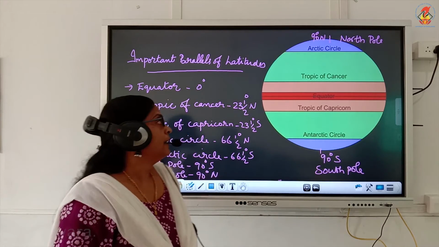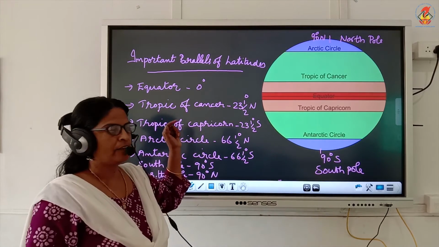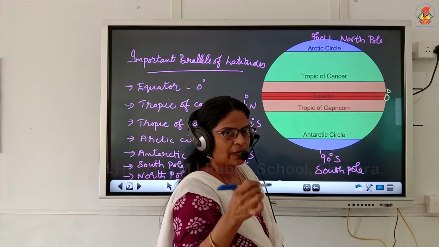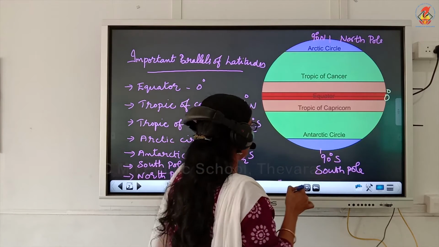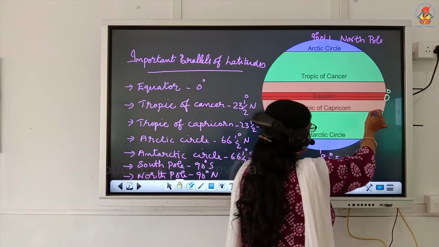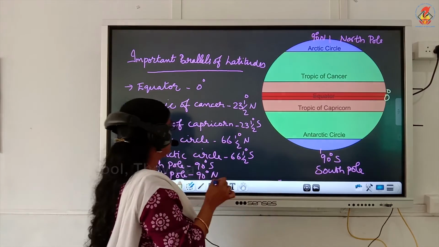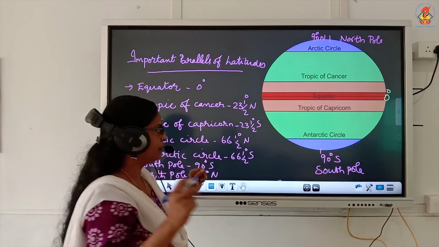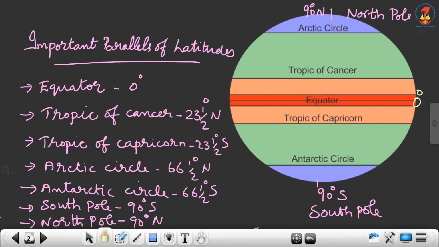Okay, we will start with important parallels of latitudes. The important parallels of latitudes are: equator. You can see equator. It is 0 degree latitude. Okay, children, equator is the first important latitude. It divides the earth into two equal halves. You have already learned that. Equator is marked as 0 degree latitude. It is the great circle. It is the longest latitude.